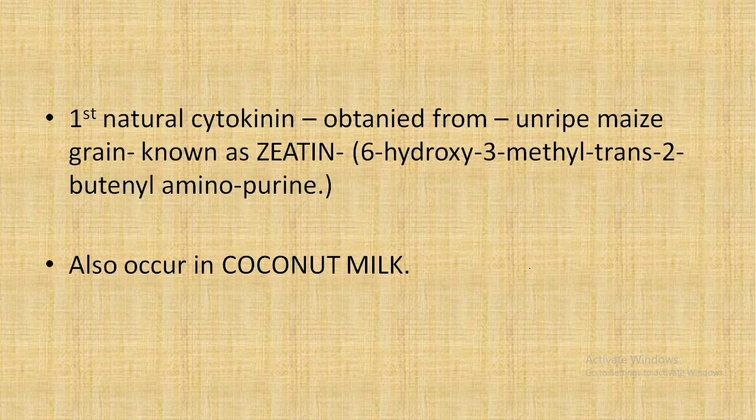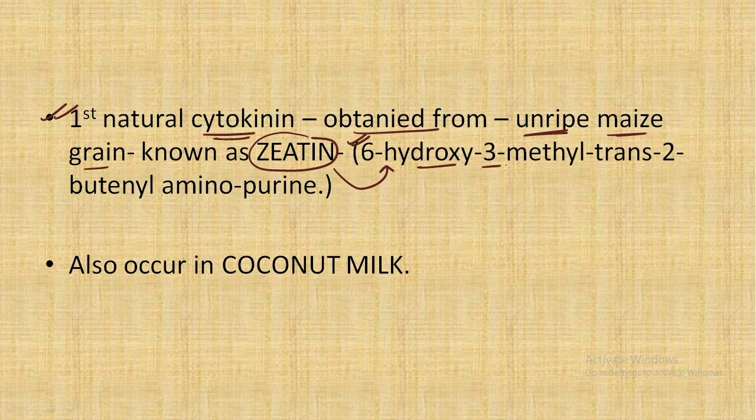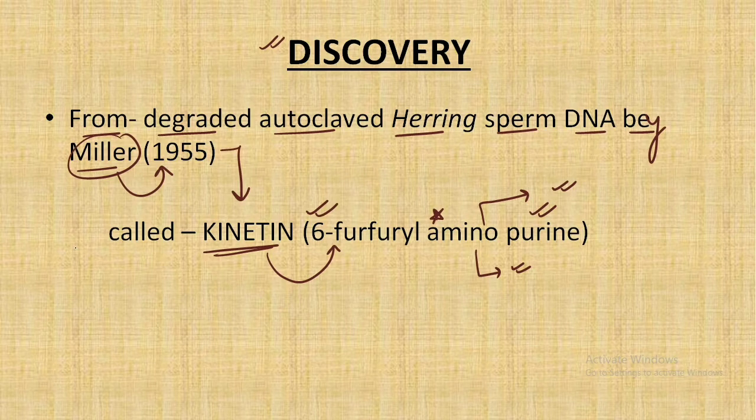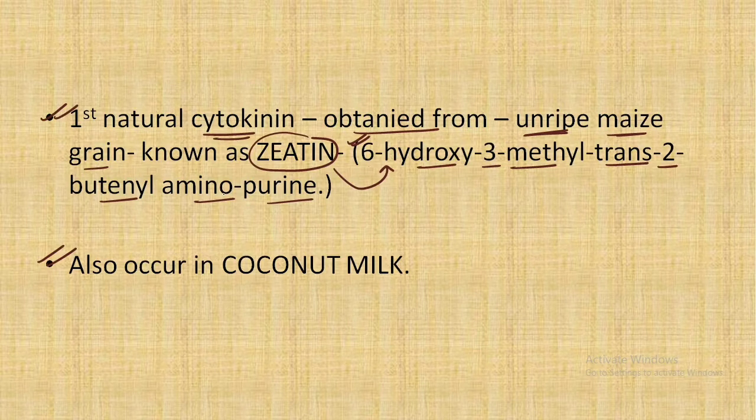So make sure you have watched that video and also solved that previous year question for a better understanding of this topic. The first natural cytokinin that was obtained from the unripe maize grains was known as zeatin, which has a molecular composition of 6-hydroxy-3-methyl trans 2-butenyl aminopurine. This cytokinin is also found in coconut milk. So two important points to remember: when the cytokinin was initially discovered, it was given the name of kinetin, and the first natural cytokinin found in the unripe maize grain was given the name of zeatin.